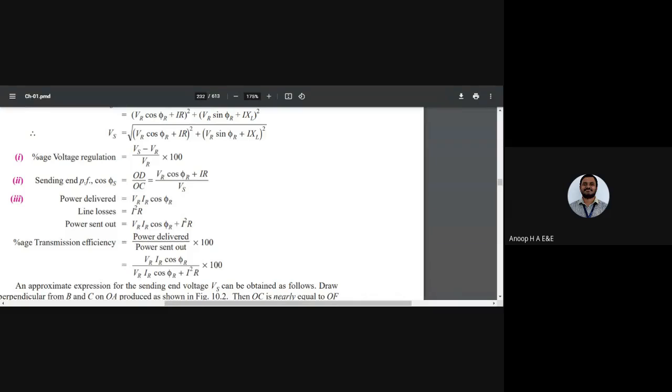Hope you are getting what I'm teaching, and you have to be interested in the subject. You have to show some interest in the subject, then only will you be able to learn how we model this. These are modeling techniques. Let me tell you, this is how the transmission line efficiency and voltage regulation is found out.